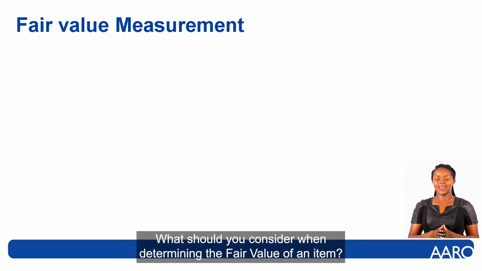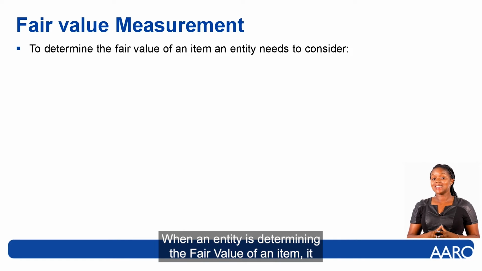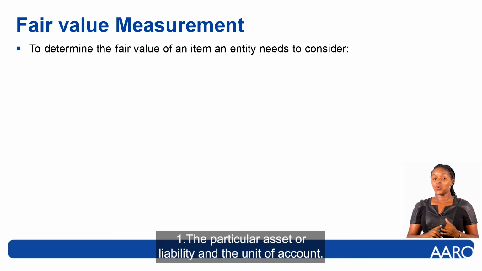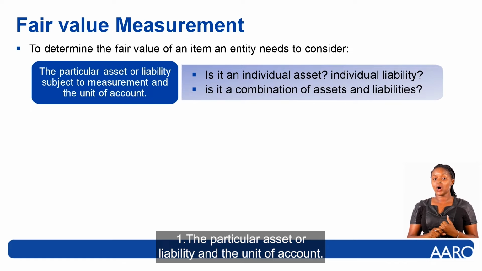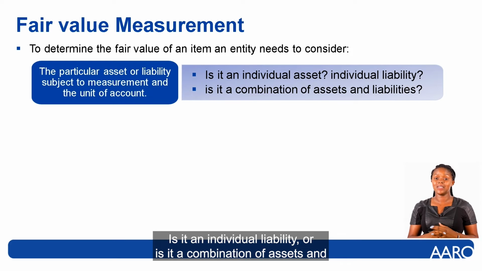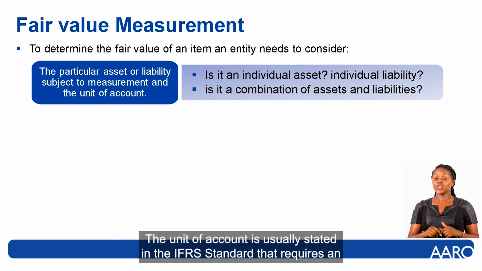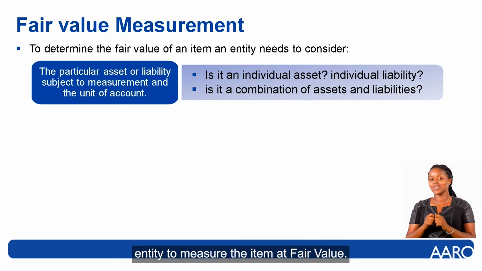What should you consider when determining the fair value of an item? When an entity is determining the fair value of an item, it should consider the following. One, the particular asset or liability and the unit of account. So is it an individual asset? Is it an individual liability? Or is it a combination of assets and liabilities, such as a business? The unit of account is usually stated in the IFRS standard that requires an entity to measure the item at fair value.